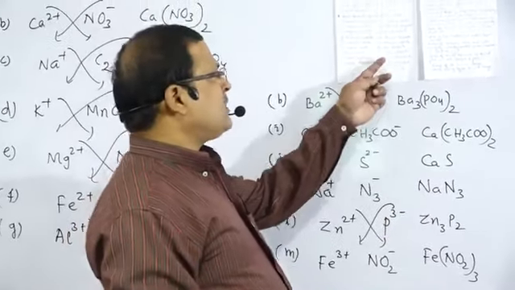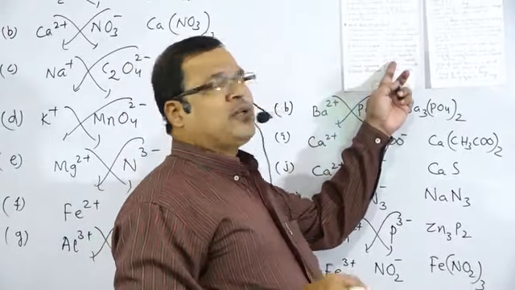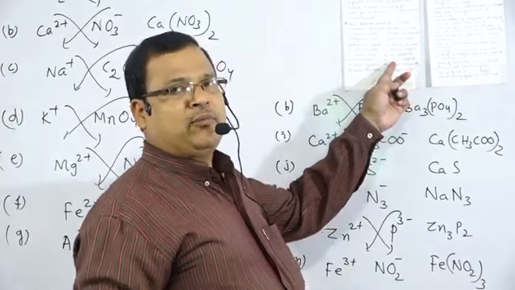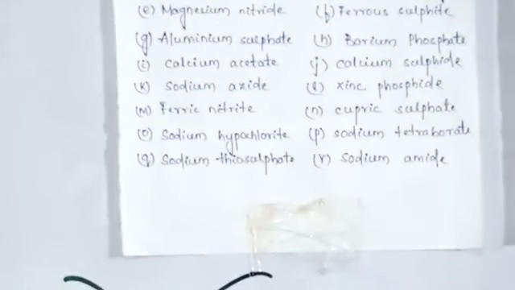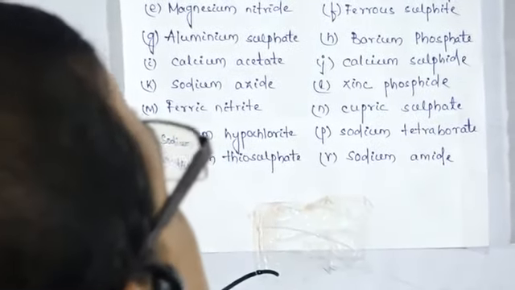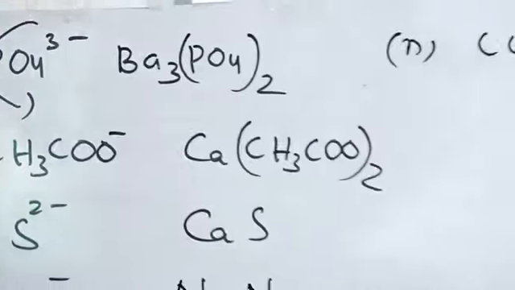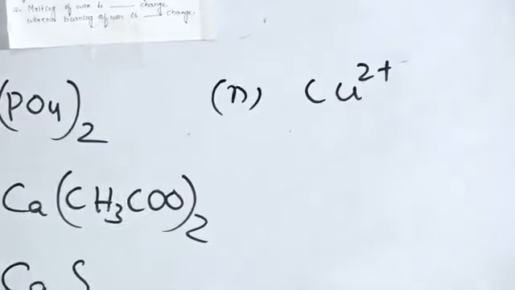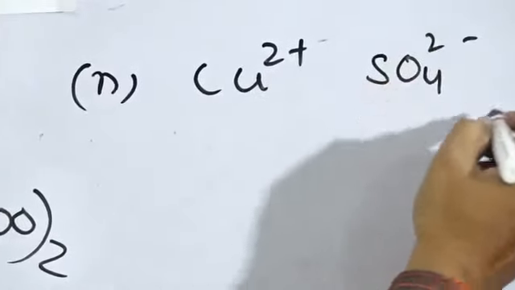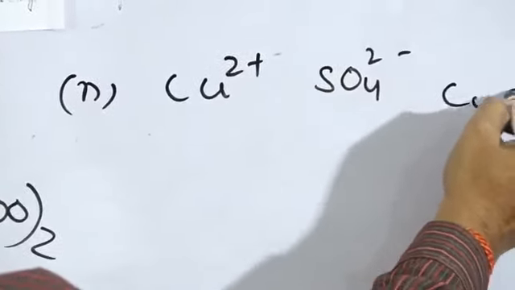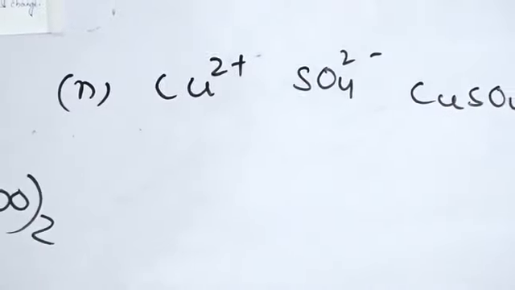Somebody has asked this question, what is the difference between copper sulfate and cupric sulfate? Same, cupric sulfate, generally we write copper sulfate. Cupric is Cu2 plus, cuprous is Cu plus. Cupric sulfate, Cu2 plus, SO4 2 minus, then that will be CuSO4, copper sulfate.